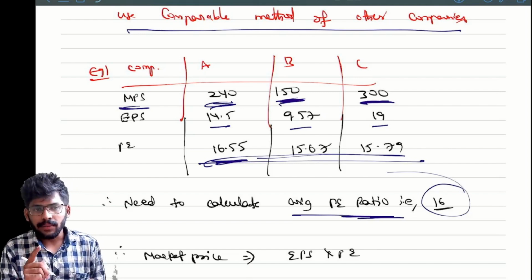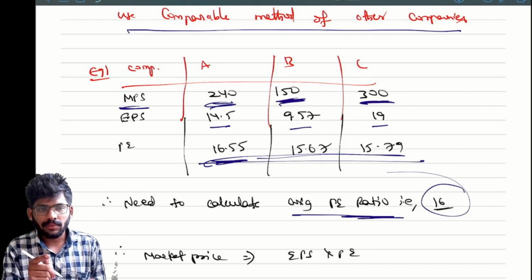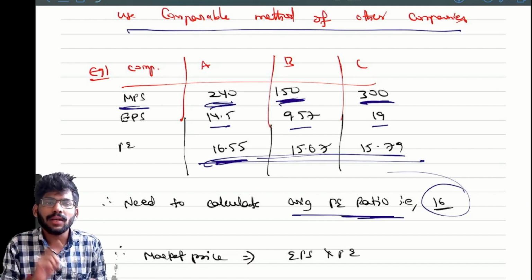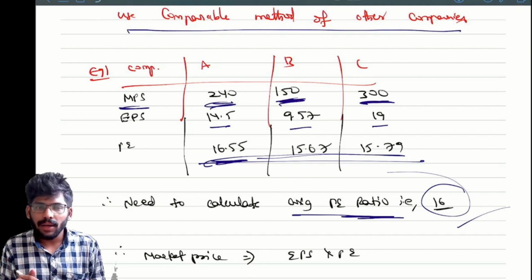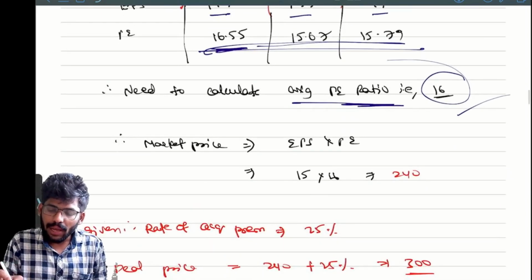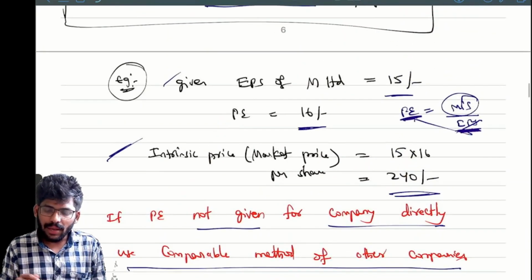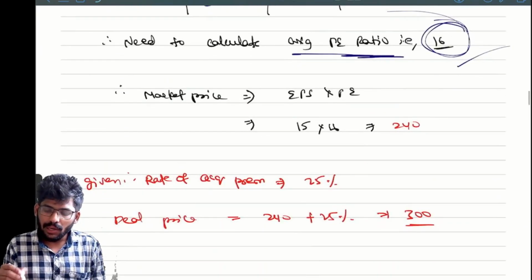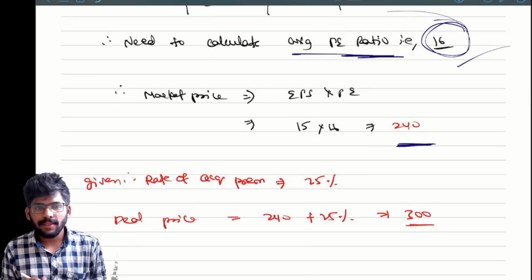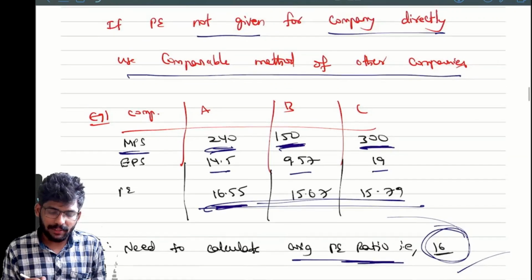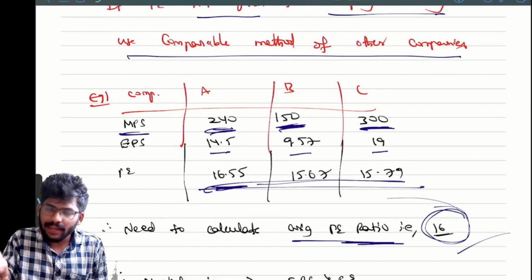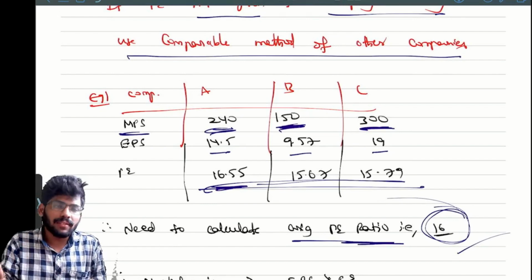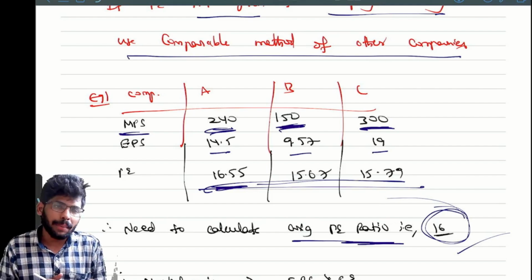I'm saying again that if you don't have a PE directly, you can calculate it using the comparable method of other companies. We need to consider the average of the PE of all the companies. So we have a PE right now, and we have EPS. 15 into 16, how much? 240. That is the market price. Clear? These are actually 2 examples, in different ways. If the PE is directly given, you can calculate directly. If the PE is not given but other companies' values are given, you can calculate the PE of other companies and take the average. You will get the PE of our company. That's it.